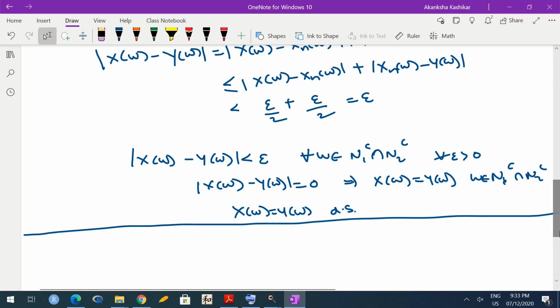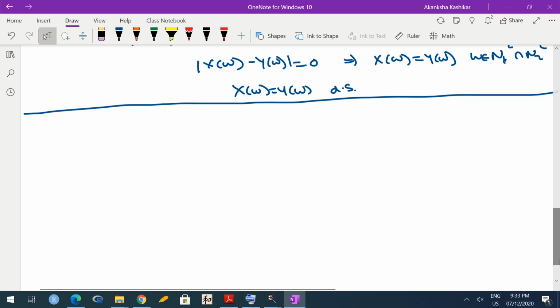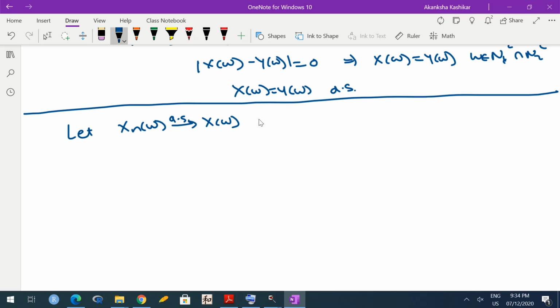Now let us worry about some other algebraic properties of convergence. So in real sequences we know that if we have two sequences, then their addition, subtraction, multiplication, division converge to the respective things of the limit. Okay, so do we have something similar here? So let Xn(omega) converge to X(omega) almost surely, and Yn(omega) converge to Y(omega) almost surely.